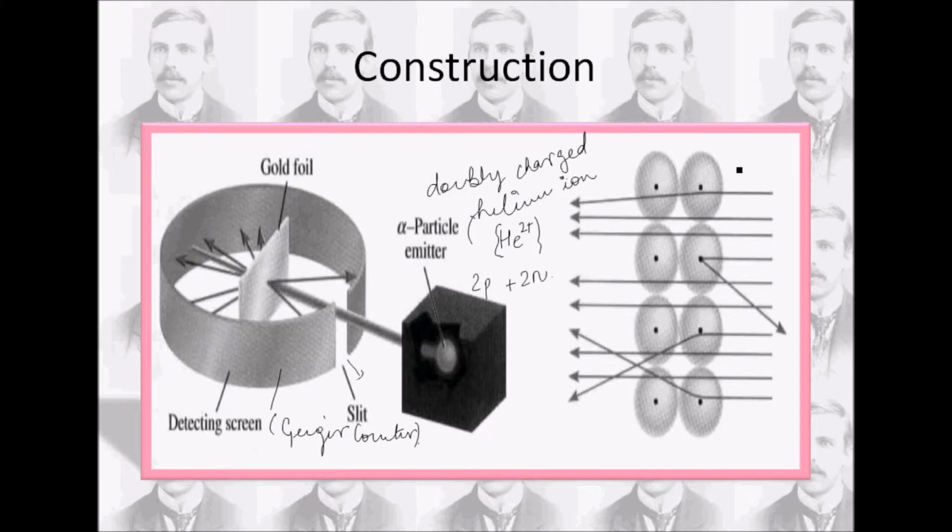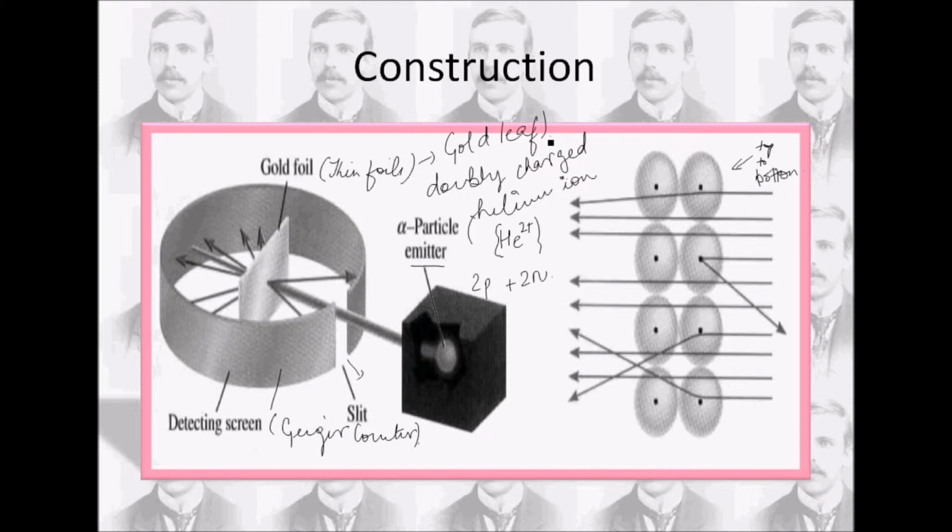So this is the figure, from top to bottom, of the rays passing through the gold foil. This is the gold foil, and these are the rays coming from the alpha particle emitter. This is the emitter. This is the gold foil, a very thin foil. We also call it gold leaf. So this is the whole construction of the experiment.